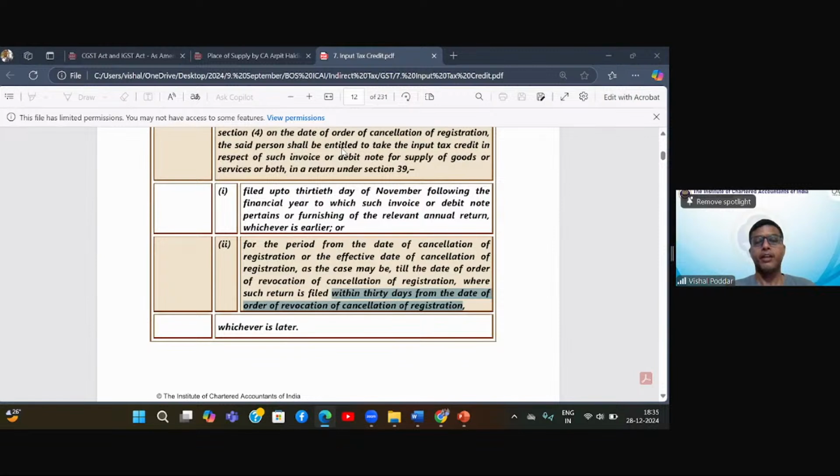But that is not correct. See, whenever the law has to be designed, it has to be designed more considering the practical application of the law rather than the theoretical perfection. Theoretically, something else may sound perfect, but if practically that computation is not possible, if that cannot be applied practically, the law will fail. So in such cases, there is no other option with the lawmakers but to keep aside the perfect provision, which is only theoretical, and to take an artificial provision, which will be more practically possible.